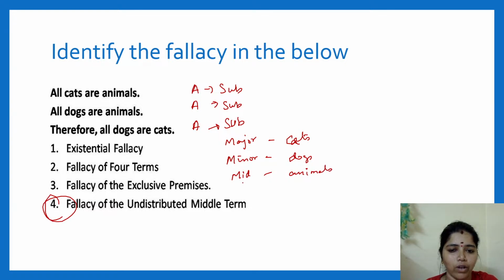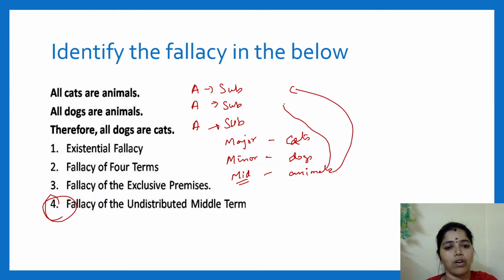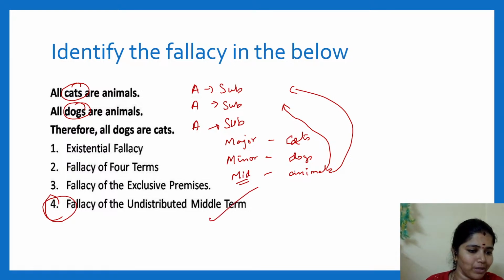So we have to find out whether this middle term is distributed in any one of the premises. Here what is the subject? Cat is the subject. Dog is the subject. Animals has to be distributed, but animals is not distributed. So it is a fallacy of undistributed middle.